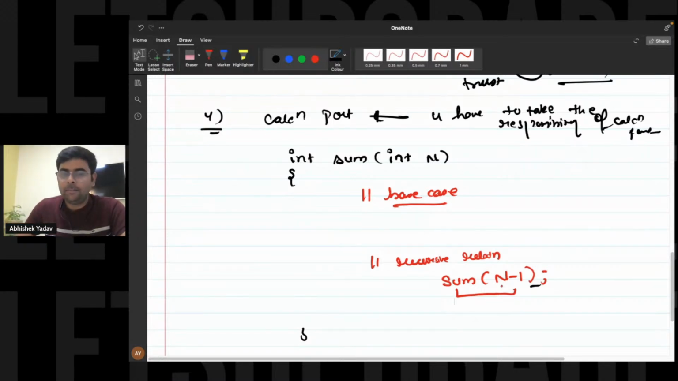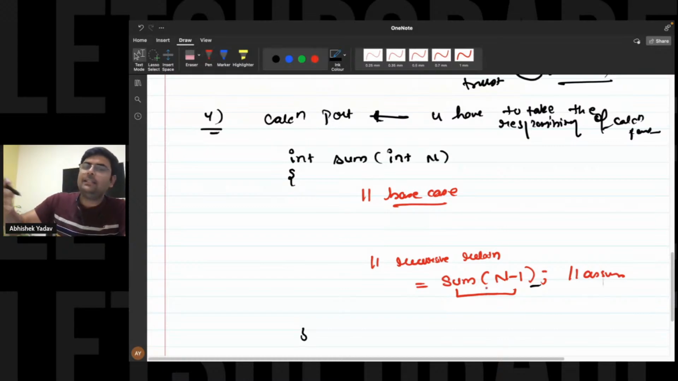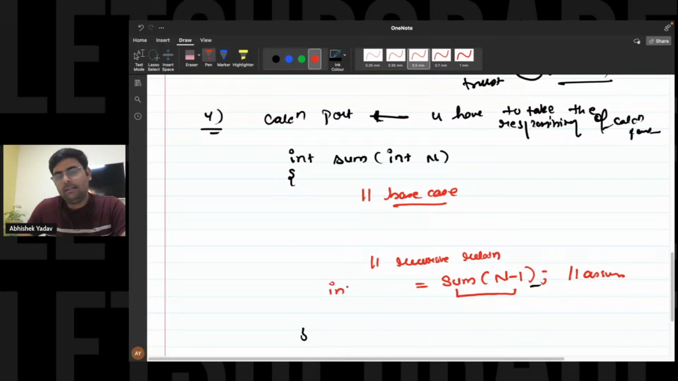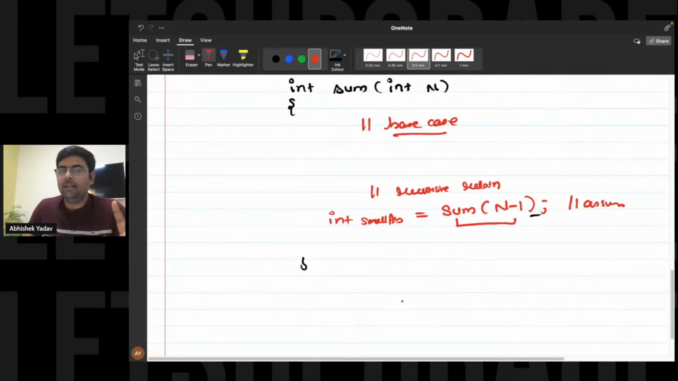And you will assume that this recursion will go and calculate the sum of natural numbers from 1 to n minus 1. That is, recursion will give me the answer of the smaller and similar subproblem, right? And that answer you will store inside a variable, int small answer. You have stored the answer inside the small answer variable, right?